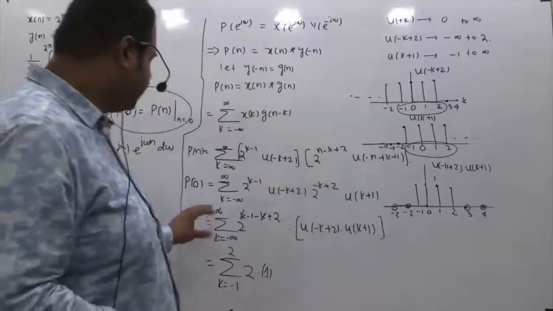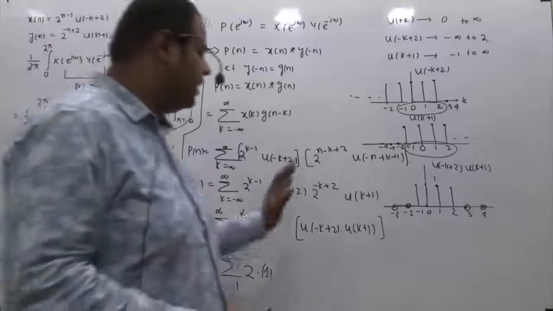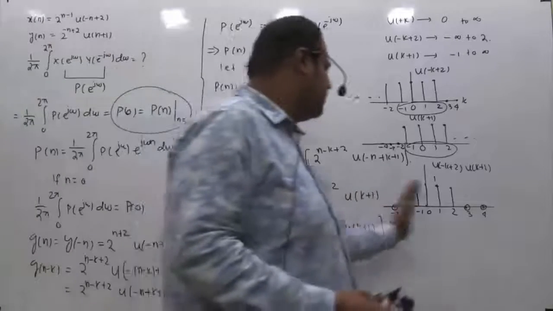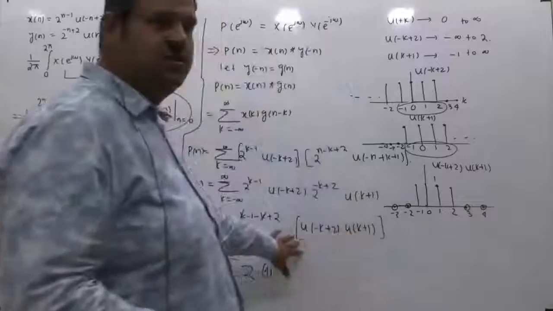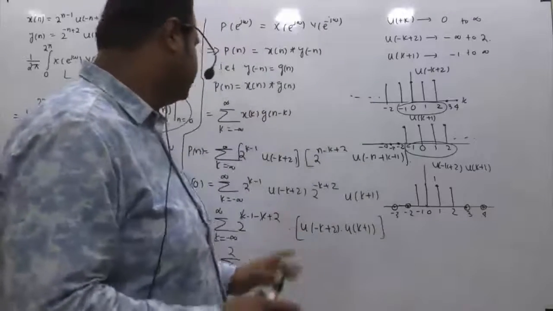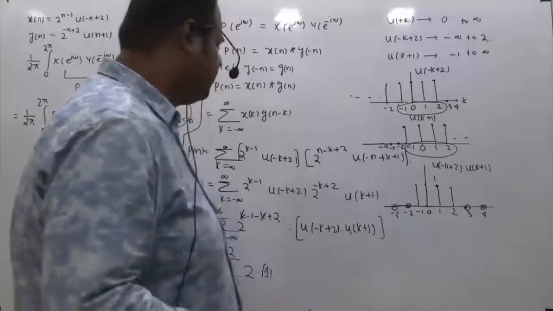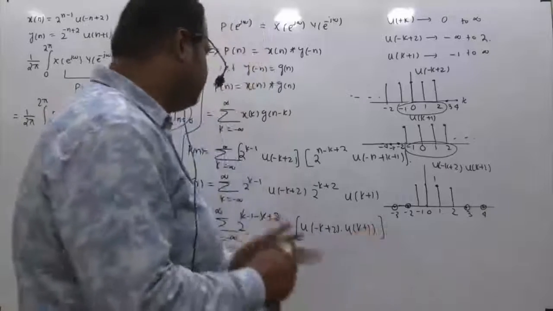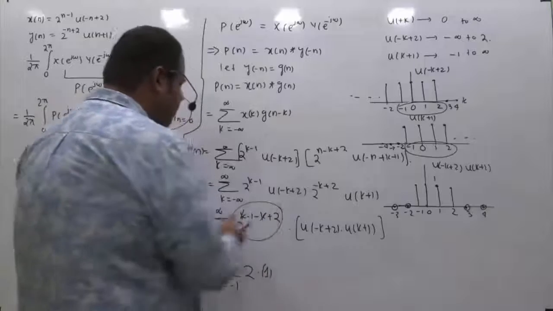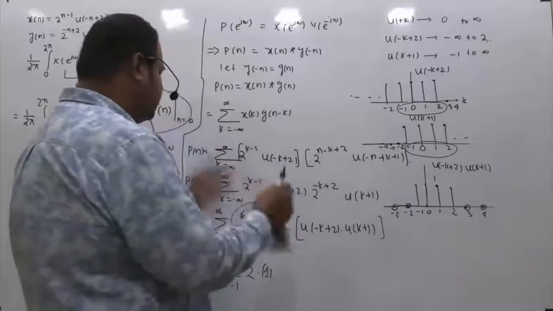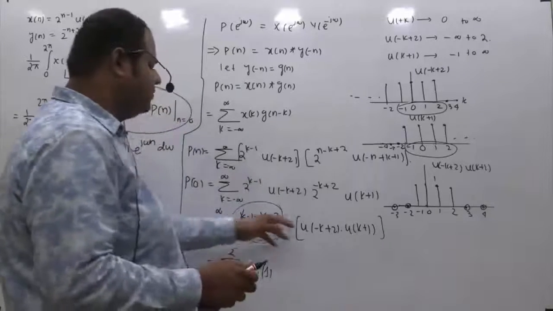If I take any k values to the left of minus 1 and right of 2, this will be 0. And you will get this function value as it is if you take the range of k from minus 1 to 2. In other words, between minus 1 to 2 we are multiplying this function with 1, and anything other than minus 1 to 2 we are multiplying this function with 0.